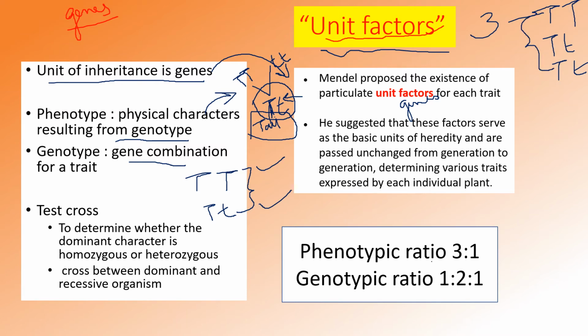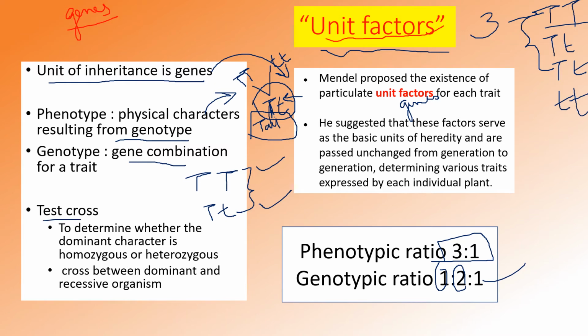So we make the ratio 3:1, 3 tall and 1 short, in phenotypic ratio. But when we consider the genotypic ratio, we will get 1 homozygous tall, 2 heterozygous tall and one recessive condition, that is short or dwarf plant. Okay, that is the difference between phenotypic ratio and genotypic ratio.